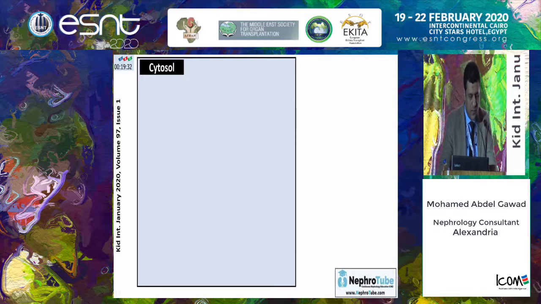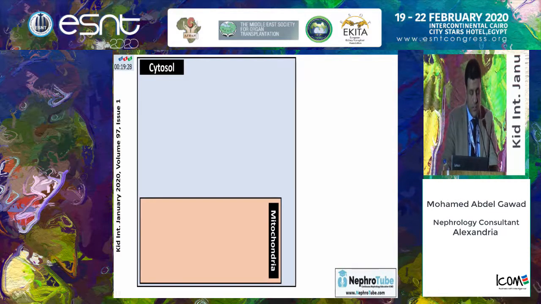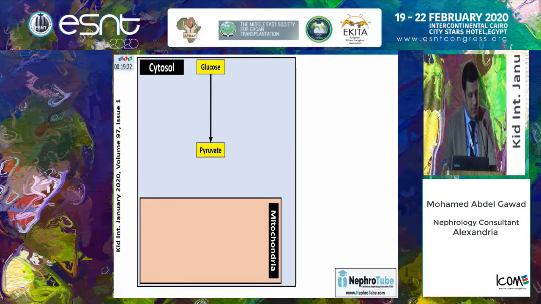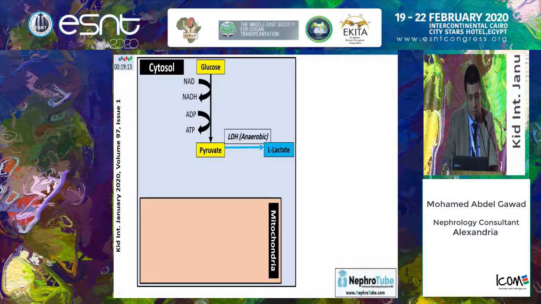If we suppose that this is the cytoplasm of any cell, and this is the mitochondria of any cell containing mitochondria, such as muscles, normally glucose is converted to pyruvate by a series of enzymes, converting NAD into NADH and forming ATP. Pyruvate has two pathways, either to be converted into lactate in an anaerobic situation with no need of oxygen, and this reaction is reversible, converting NADH into NAD and the opposite.